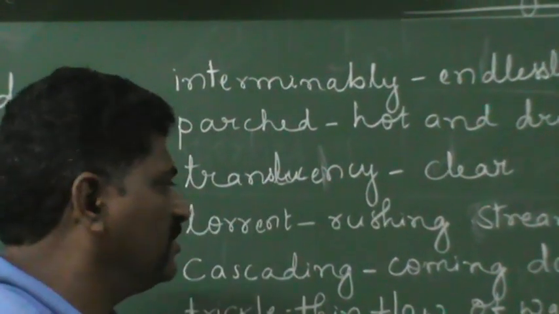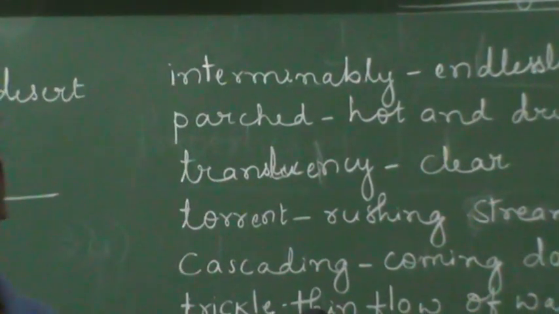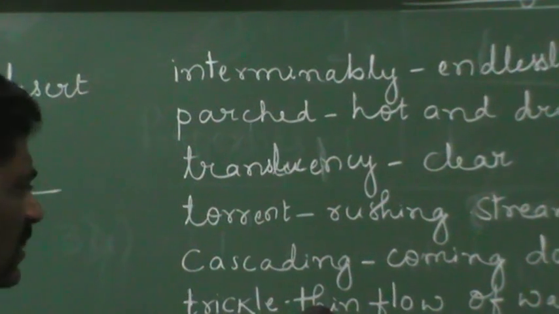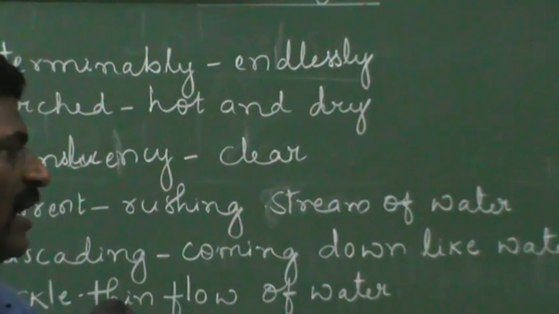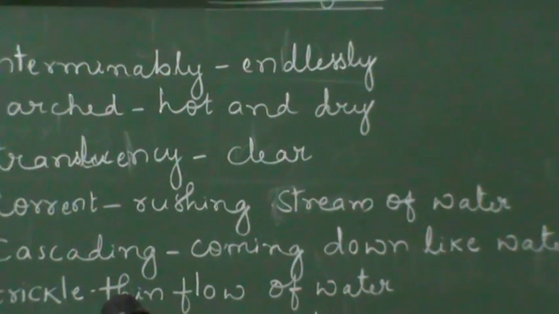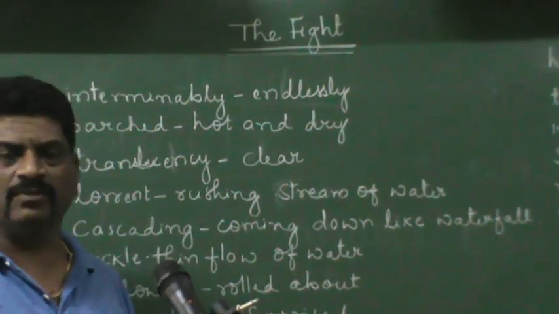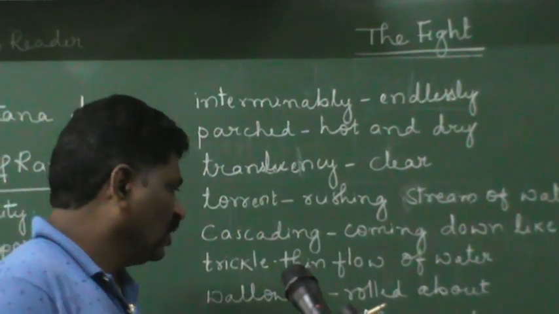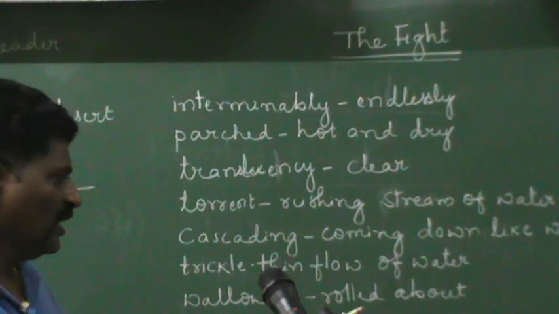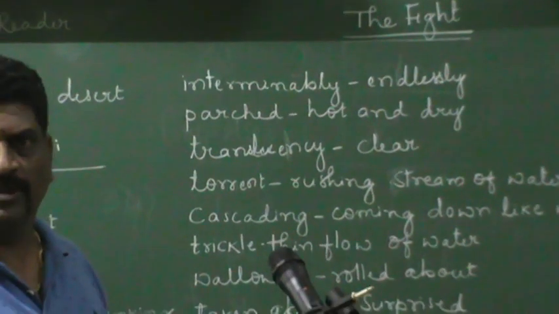Next word is torrent. A rushing stream of water is known as a torrent. Then cascading means coming down like a waterfall. Trickle is a thin flow of water. Wallowed means rolled about.